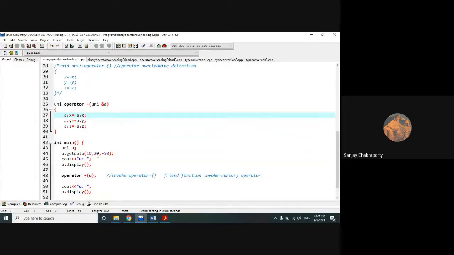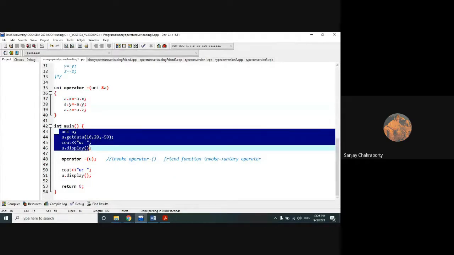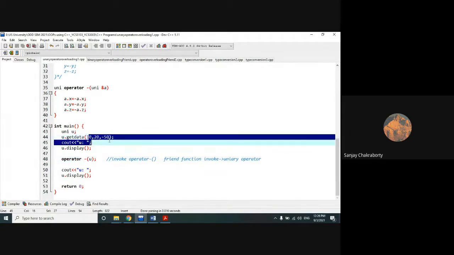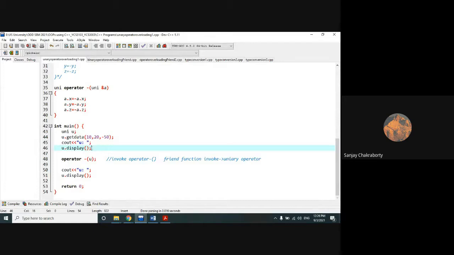Now we will go to the main method. The main method is very similar to the main method that we used in the previous class. This is the calling or invoking operation of the friend function. Okay, how can we call a friend function? Operator keyword, then minus, then within brackets u. We can call the friend function, and then we will again call the display function. Why will we call the display function? Because we want to see whether this minus is properly applied on this input data or not. That means whether after executing this program, it is capable of changing the sign of the input numbers or not.